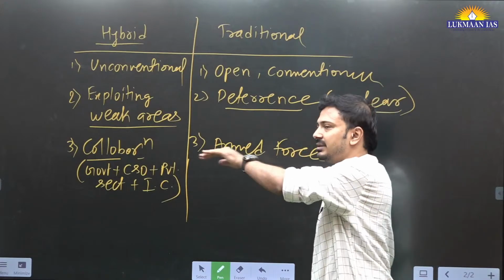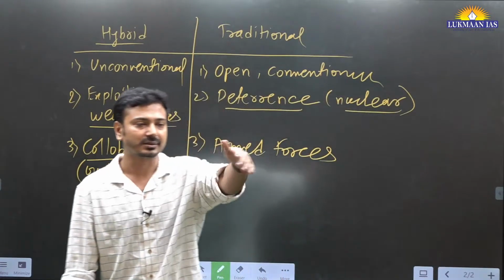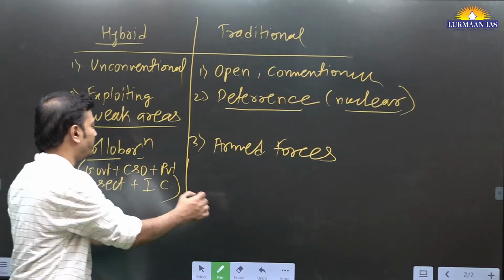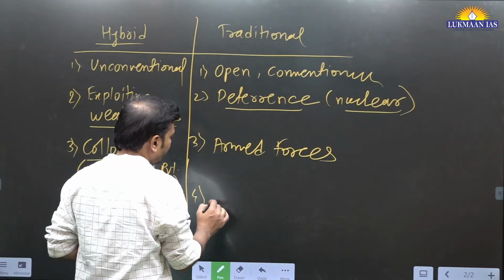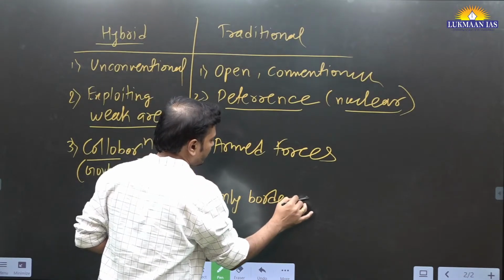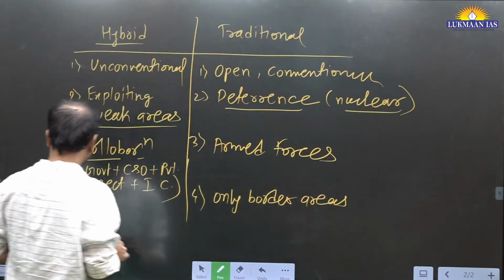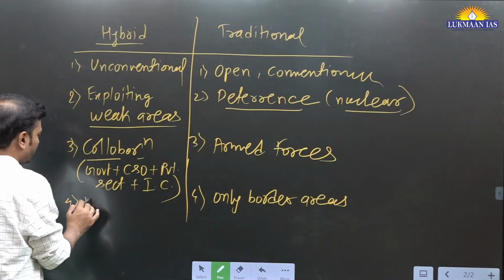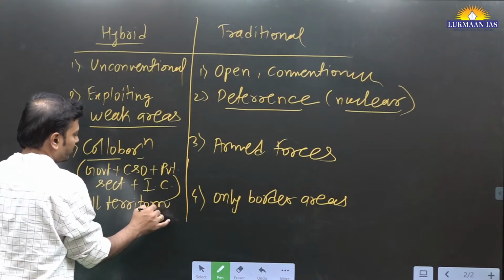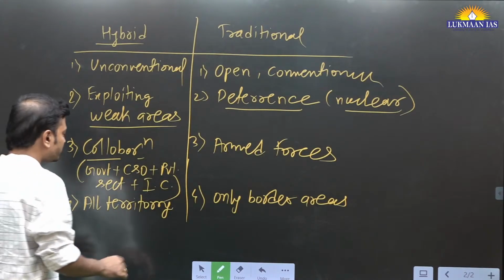Here armed forces can deal with this at borders directly. Okay, it is not affecting. One more difference is that basically only border areas are affected there. Now here we can say that all territory is under threat, right?